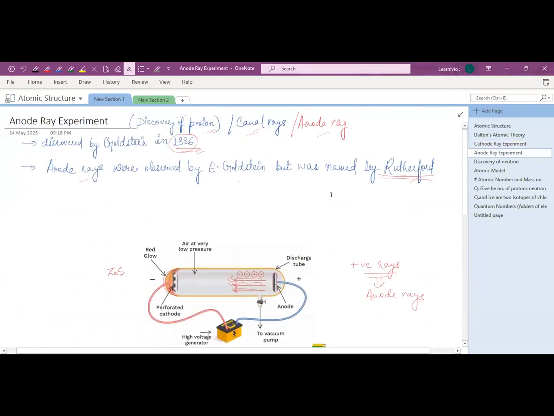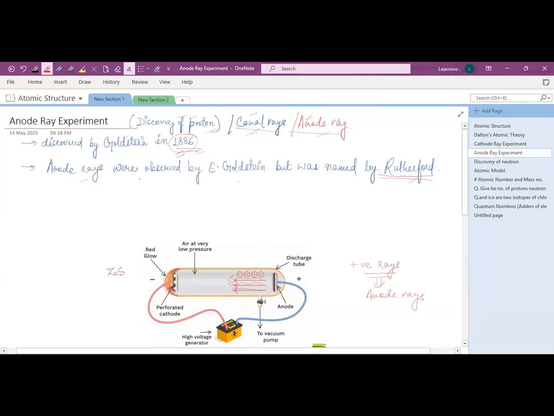So what was anode ray? Anode ray is simply the discovery of proton. The cathode ray experiment was the discovery of electron. By the anode ray experiment, proton was discovered, right? And E. Goldstein, a scientist, in 1886 discovered this proton. It is also known as canal rays and anode rays. Remember that canal rays and anode rays are also known as proton.